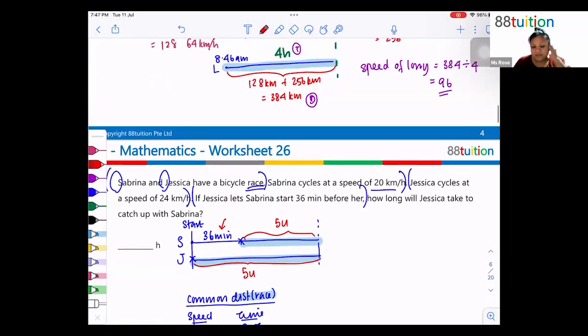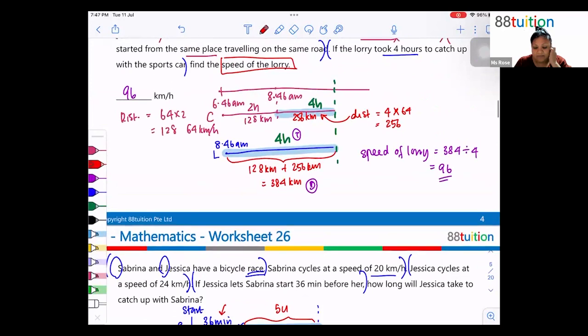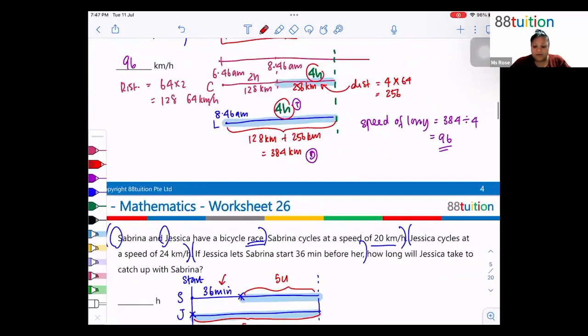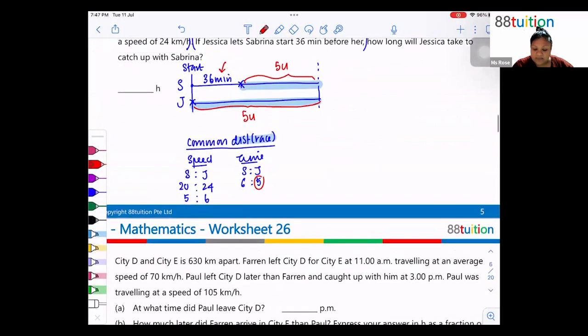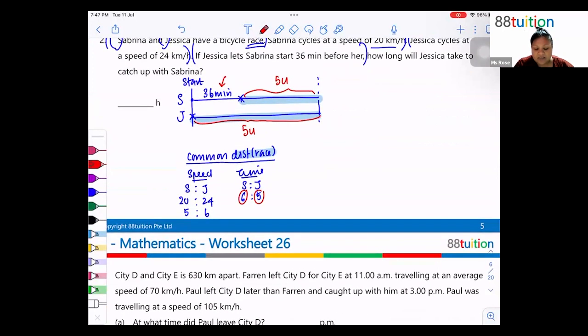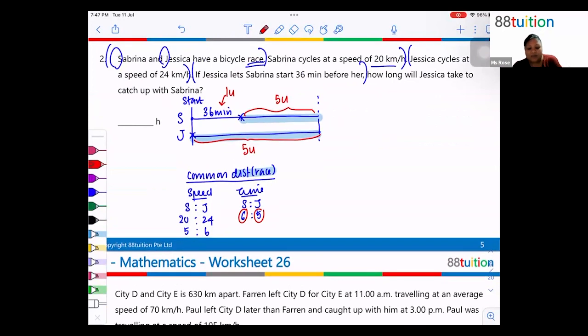Remember this question? They have the same time. So here, time taken is the same, but because Sabrina takes a total of 6 units, this 36 minutes will be 1 unit. So how long will Jessica take to catch up with Sabrina?